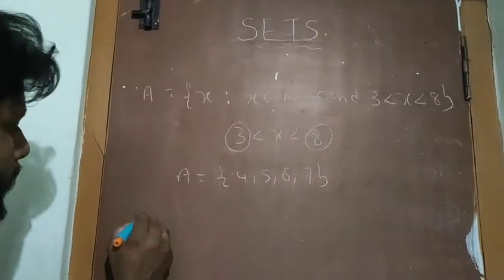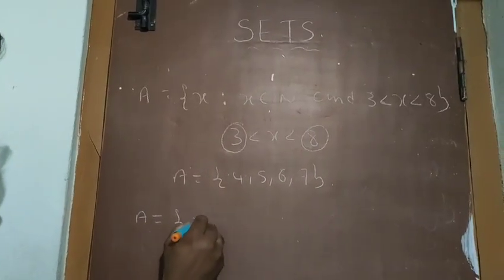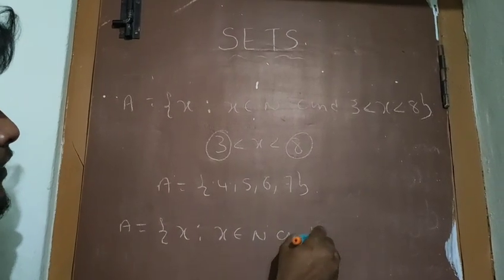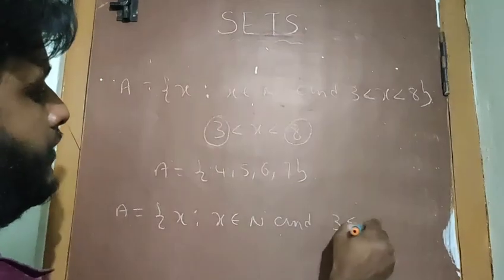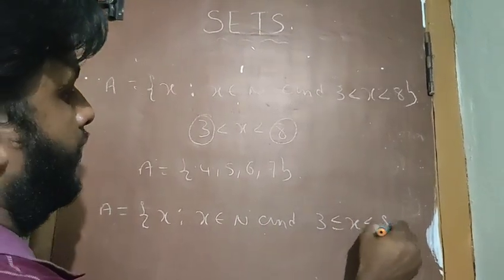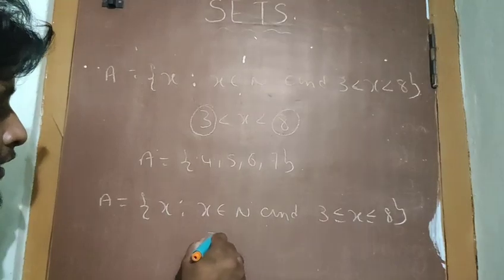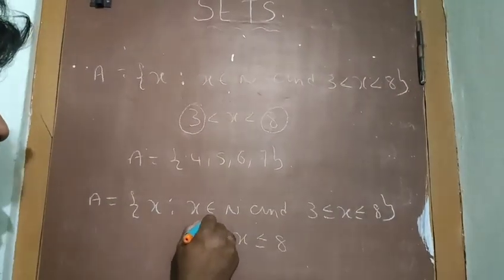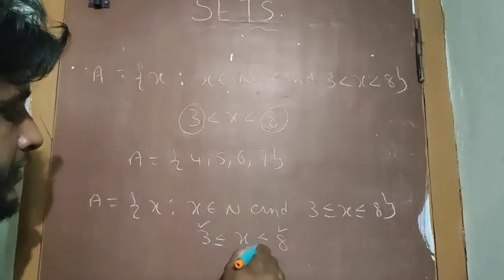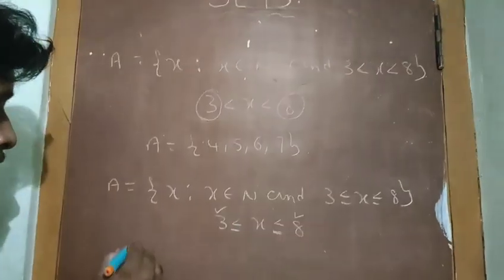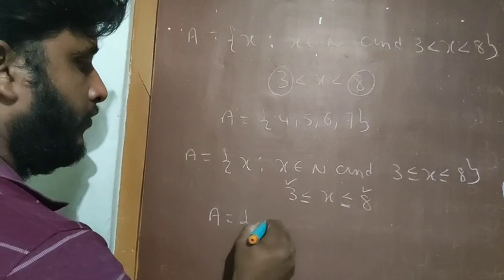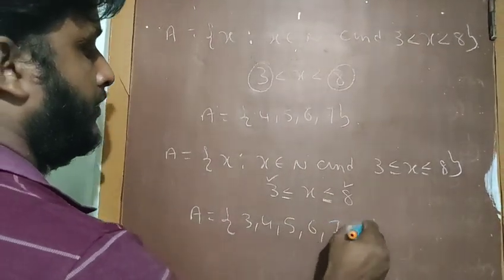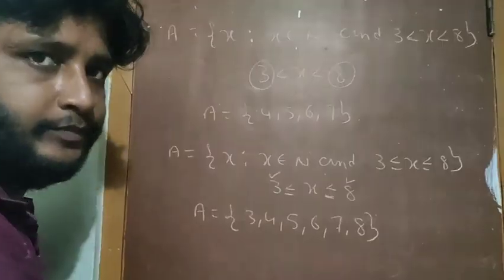Take one more. A is a set of x such that x belongs to natural numbers and 3 is less than or equal to x, less than or equal to 8. In this condition, now you can take 3 and 8 also. Why? Because here the less than symbol with the equal to symbol is there. So A is the set 3, 4, 5, 6, 7 and 8.